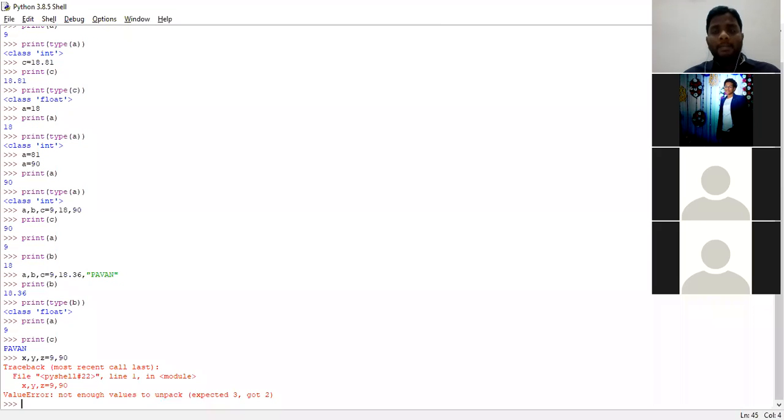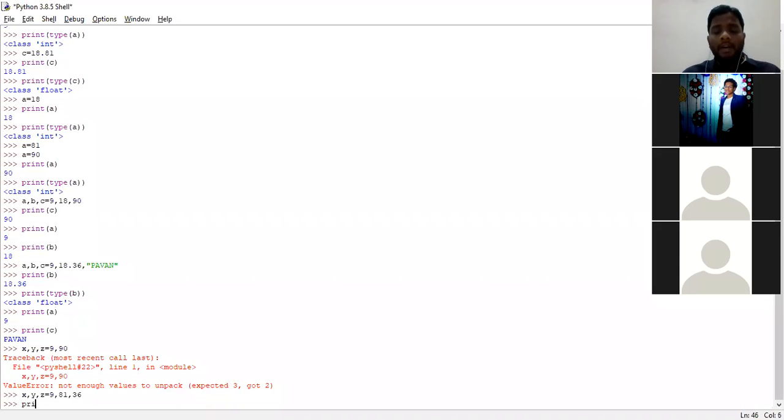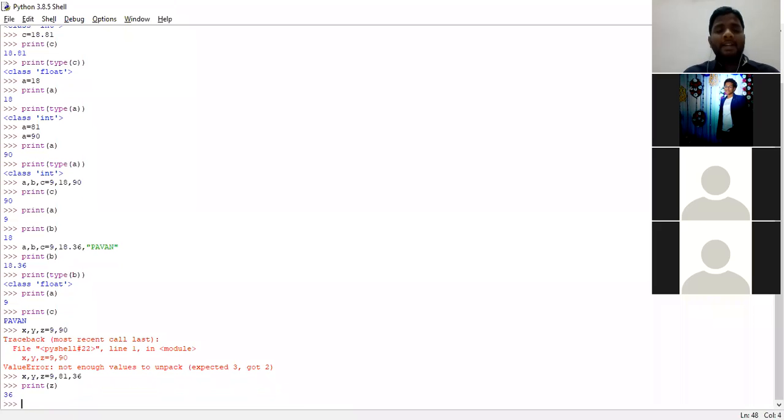Why did it not accept? According to our condition of initializing a variable, the number of variables and the values must be equal. I have taken 3 variables, but I have given only 2 values. See now, x comma y comma z is equal to 9 comma 81 comma 36. See, again it has taken. Now I ask the interpreter to print the value of z. Clear? 36. This is the third type of initializing a variable. Now we shall check what is the last type of